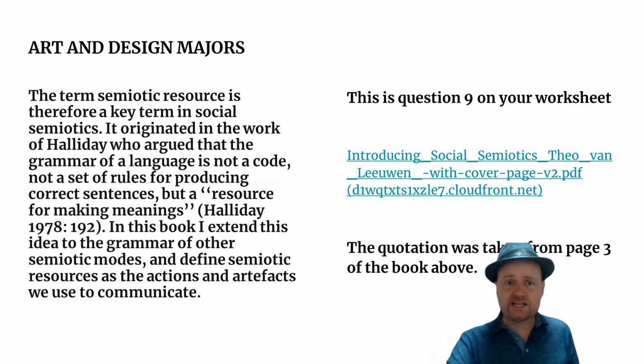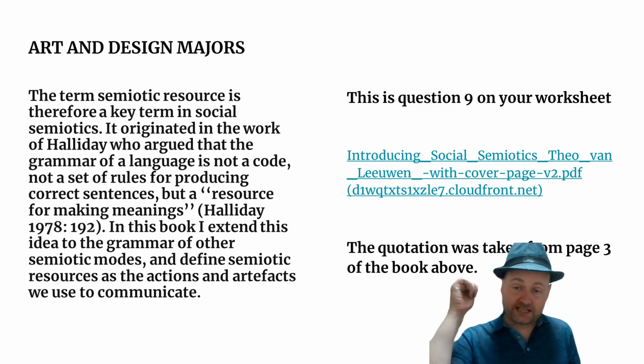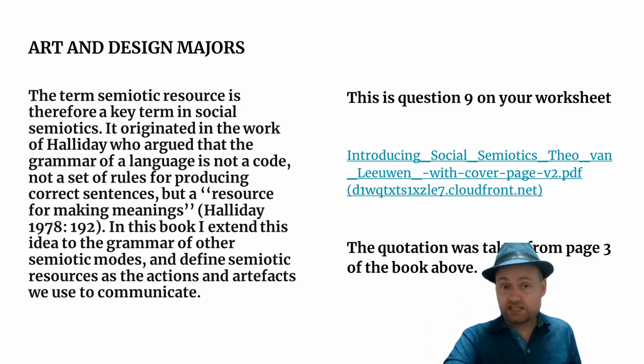And the final one is for art and design majors. We can see here that the citation is in the middle of the text. So the citation is for Halliday 1978. So please notice that. That little quotation there is the primary source being mentioned in the secondary source. So what you need to do is open the secondary source, the link behind me, and also include that in your citation. So please paraphrase